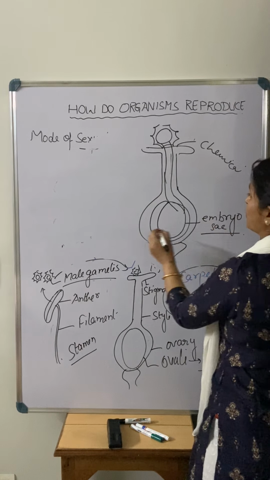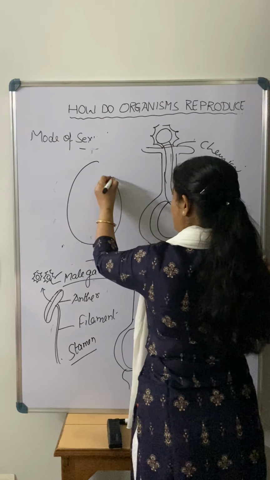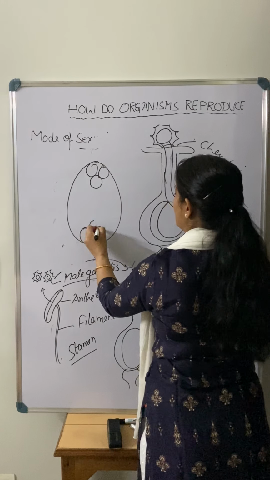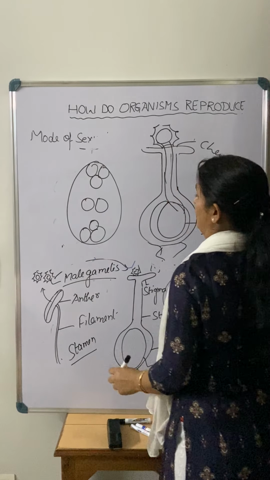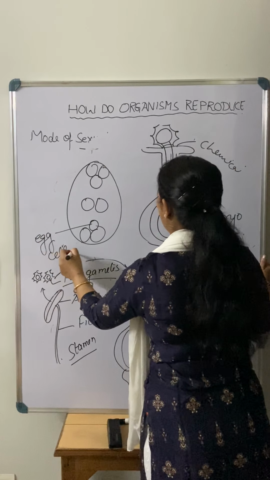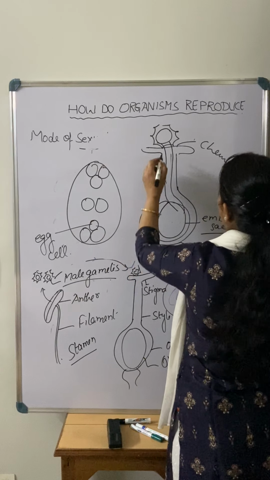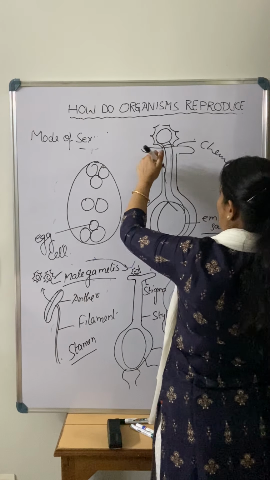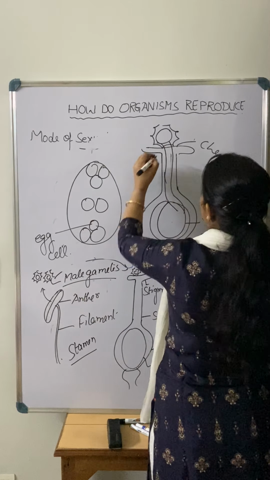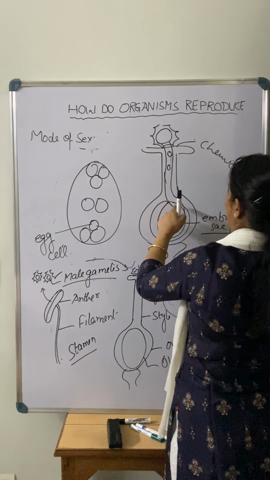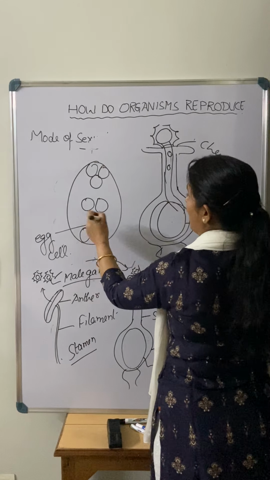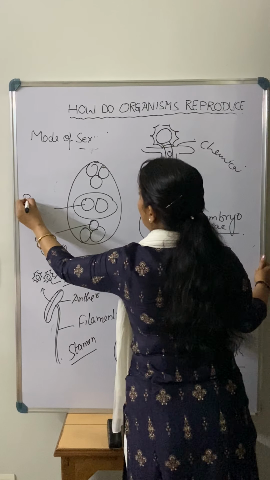So what is the embryo sac? The embryo sac is an 8-cell structure. It has antipodal cells, synergid cells, the egg cell, and polar nuclei. So this is the egg cell. Now I have told you that pollen grains carry male gametes. So the 2 male gametes come through this pollen tube and reach the embryo sac. In the embryo sac there is 1 egg, and in the center there are 2 polar nuclei.